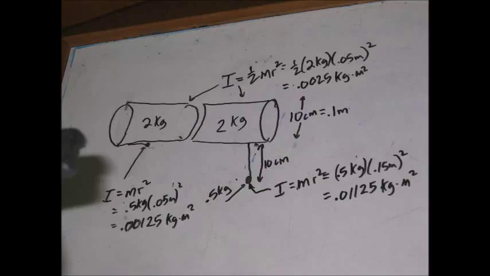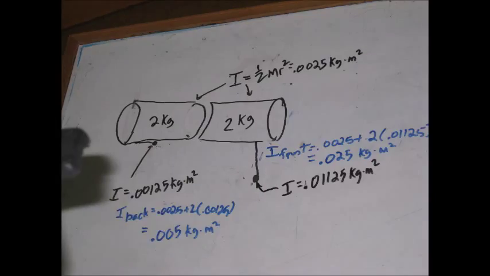A radius of 5 centimeters for a tucked-in paw gives us half a kilogram times 0.05 meters squared, or 0.00125 kilogram meters squared, and a stretched out paw gives us 0.01125 kilogram meters squared.